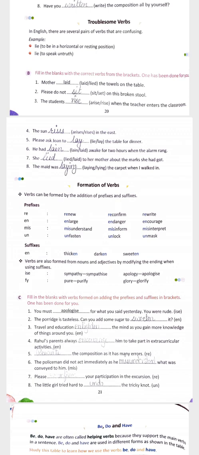Prefixes means you have to add a word part before, like renew, enlarge, misunderstand, unfasten. These are the examples of formation of verbs.